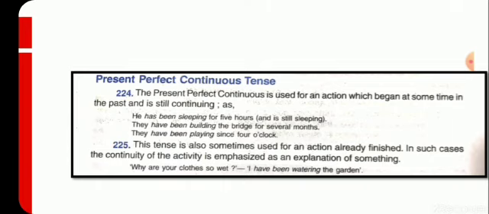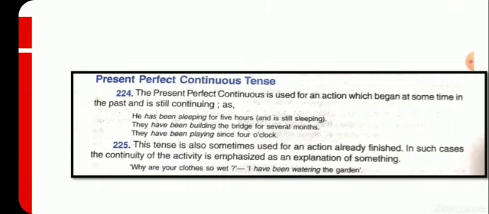Means he is still sleeping, means the work started in the past but continues in the present time. Another, they have been building the bridge for several months. Another, they have been playing since 4 o'clock, means the work started in the past and continues in the present time.